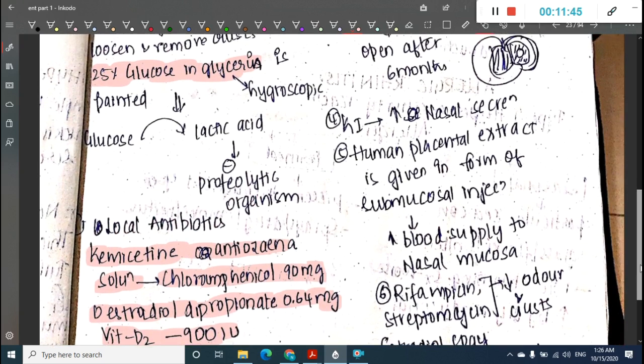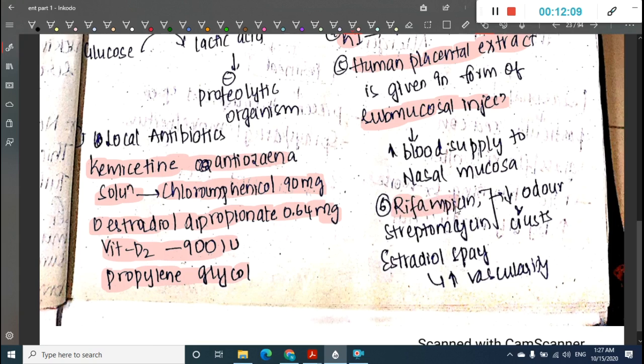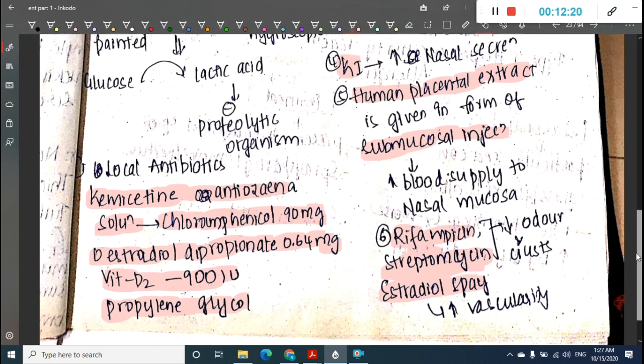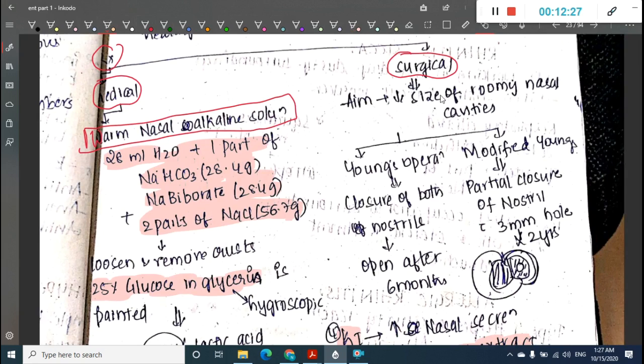Then we can also use potassium iodide, which will increase the nasal secretions. Human placental extract can be given as a submucosal injection; it causes vasculogenesis and thus increases the blood supply to the mucosa. Then drugs like rifampicin, streptomycin or estradiol spray can be given. The estradiol spray will increase vascularity, whereas streptomycin will decrease odor and crusts. This is medical therapy.